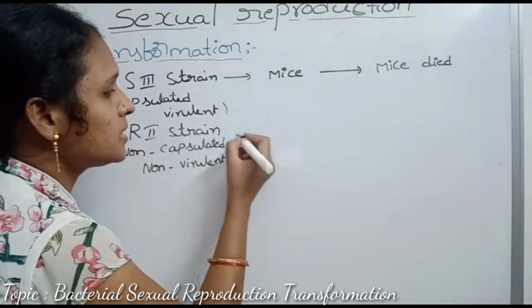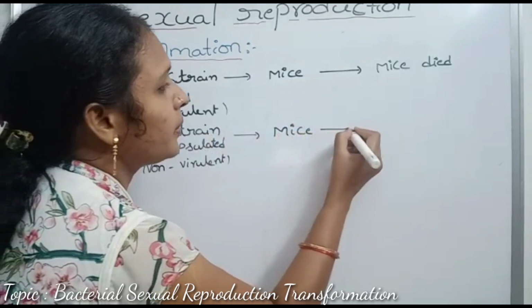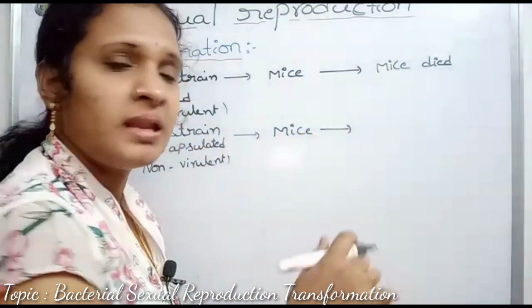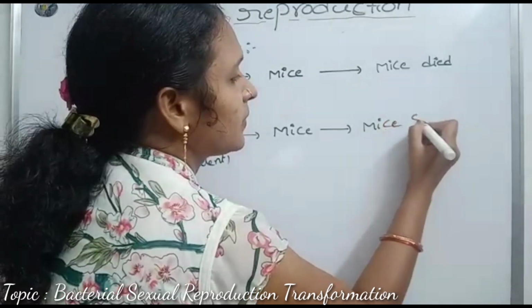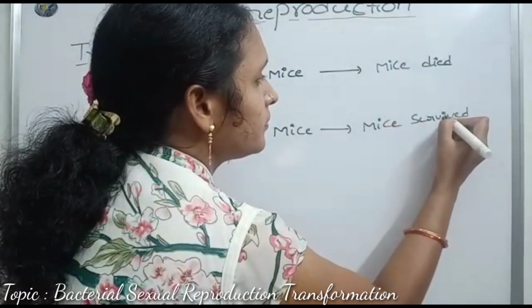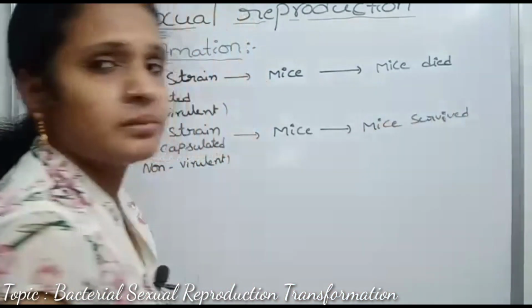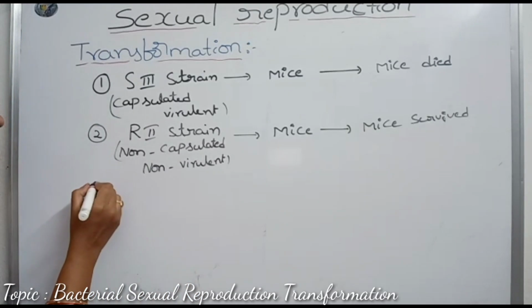When the R strain cells were injected into the mice, the mice survived as usual, because R is non-virulent and does not produce any toxic substances.